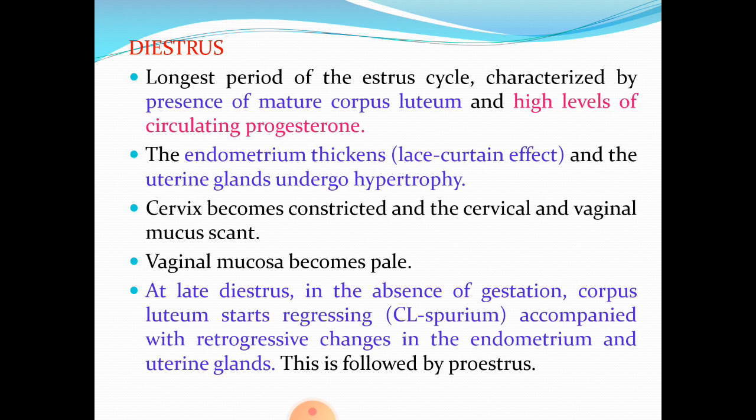Vaginal mucosa becomes pale. At late diestrus, in the absence of pregnancy, that is gestation, the corpus luteum starts regressing, in which case it is called corpus luteum spurium, accompanied with retrogressive changes in the endometrium and the uterine gland. And this is followed by Proestrus, and this is how the cycle repeats.